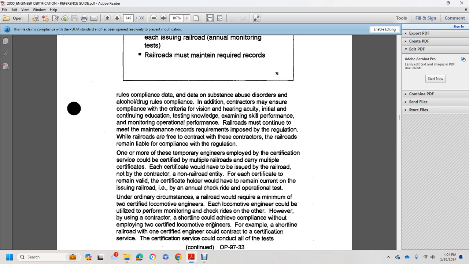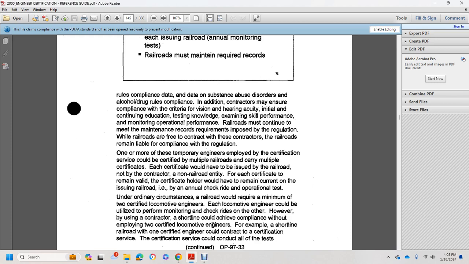annual check ride or operational tests. Under ordinary circumstances, the railroad would have a minimum of 2 certified locomotive engineers. Each locomotive engineer could perform the monitoring check rides for the other. However, by using a contractor, short lines have achieved compliance without employing 2 certified locomotive engineers.